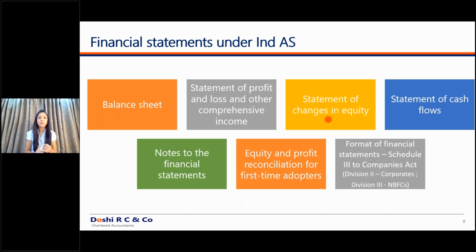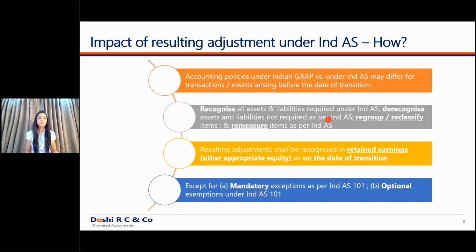So whatever disclosure requirements are there either under the Schedule 3 or under the respective standards have to be disclosed in the notes to the financial statements. I'm discussing this so that you know what are the sources of information, where to look into. So I'm just telling you what are the sources. There is also a guidance note on the Division 2 under Ind AS. So that will also give you a clarification on what or how which kind of disclosures are required under Ind AS.